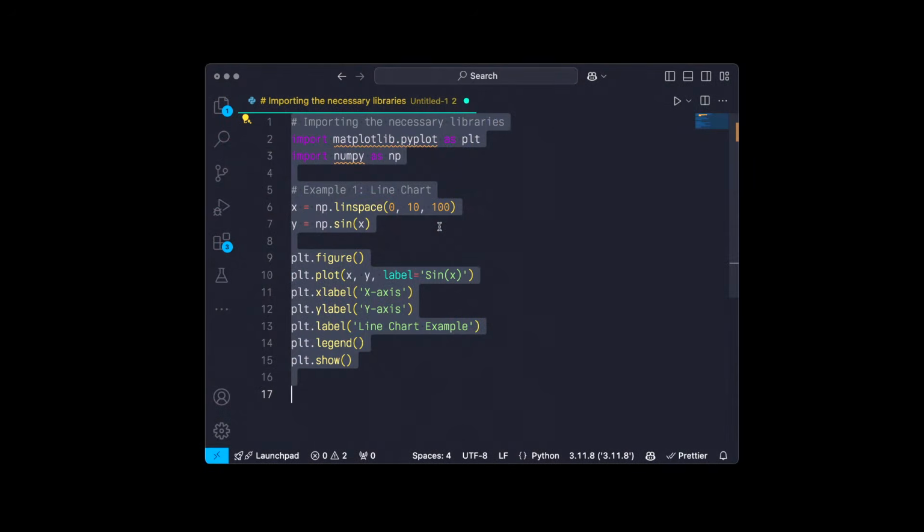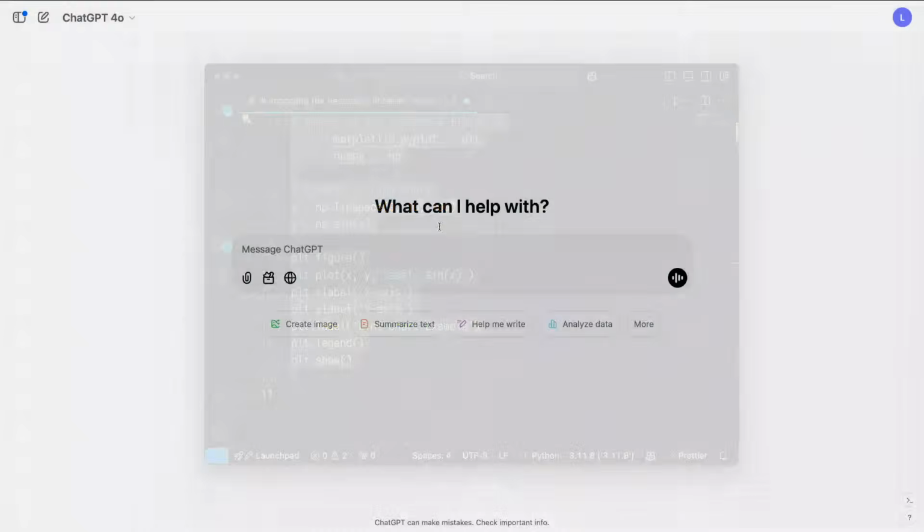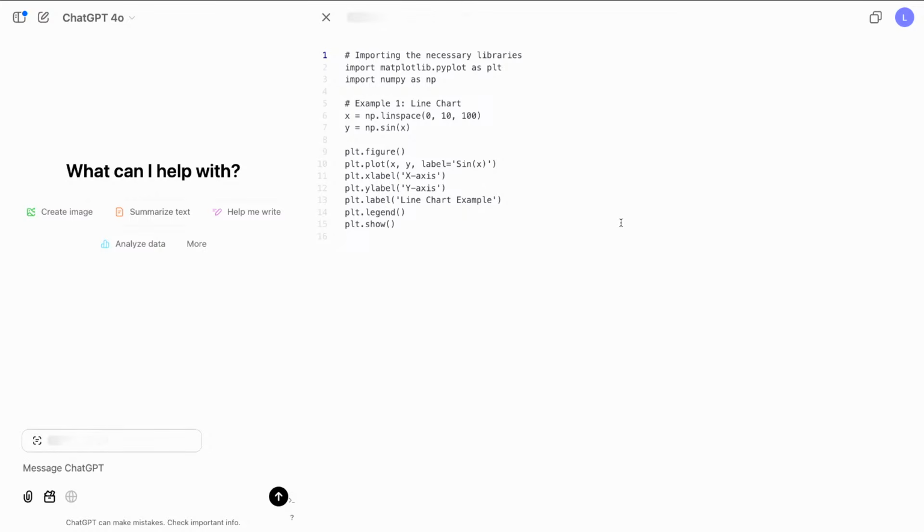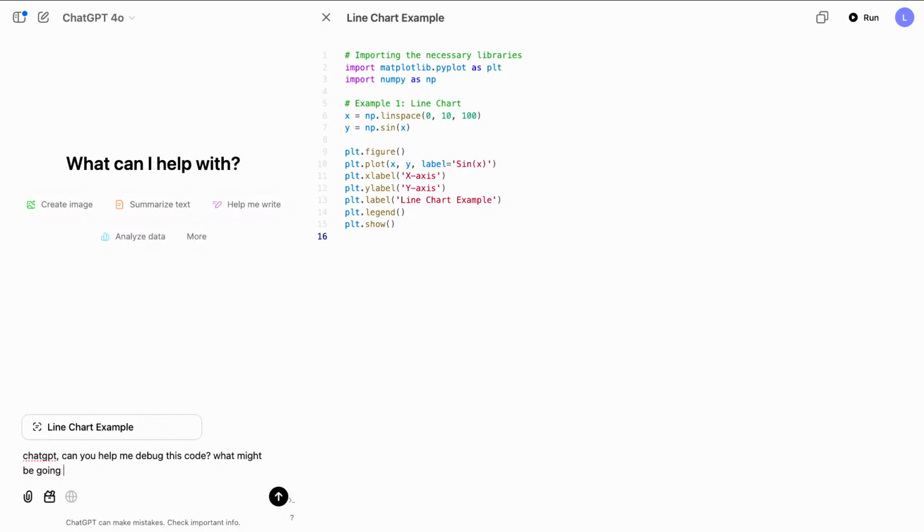Okay, got it. So I have some example code that I've been working on locally. So this is my local IDE, but something's not working, and I want some help debugging it. I'm going to copy that and then paste it into ChatGPT. I see the same Open in Canvas button. I click that, and now I have a canvas open, but this time it's actually a code editor. So ChatGPT has recognized that this is Python code. I get Python syntax highlighting, and even some basic autocomplete. Nice. I know this code isn't working, so I'm going to ask ChatGPT, can you help me debug this code? What might be going wrong?